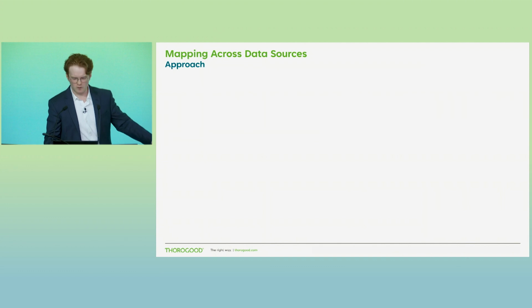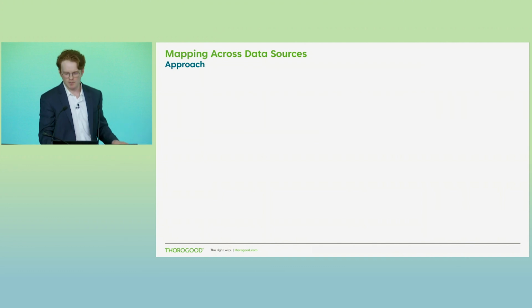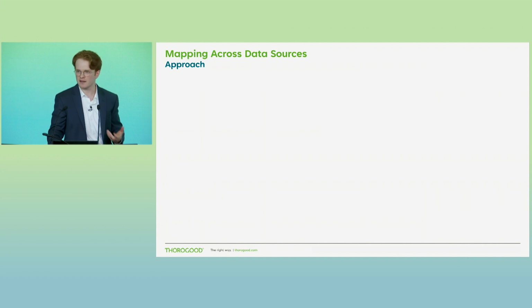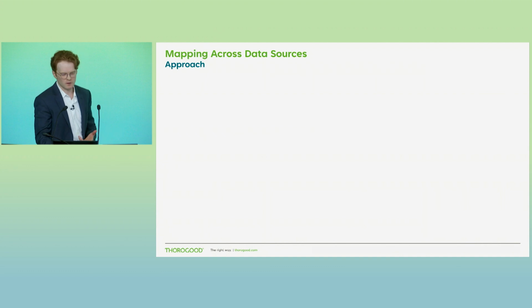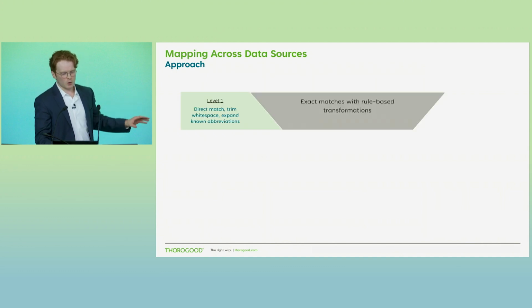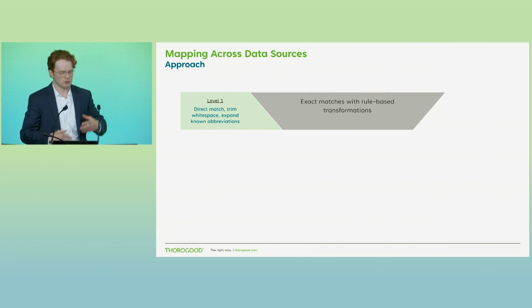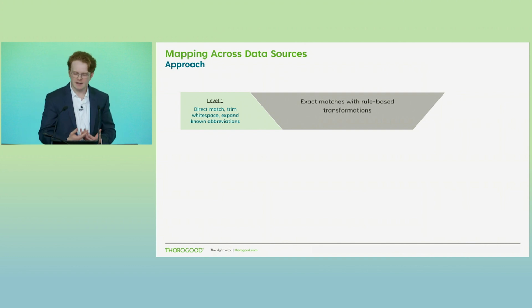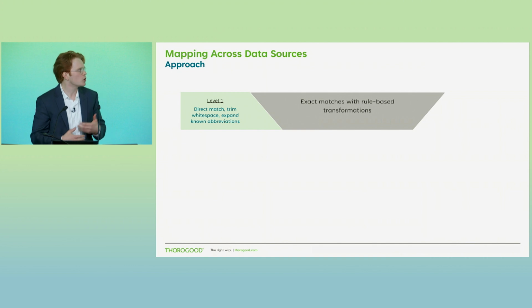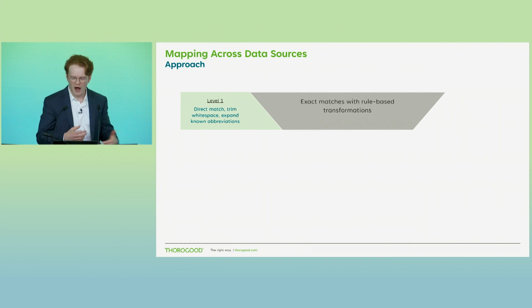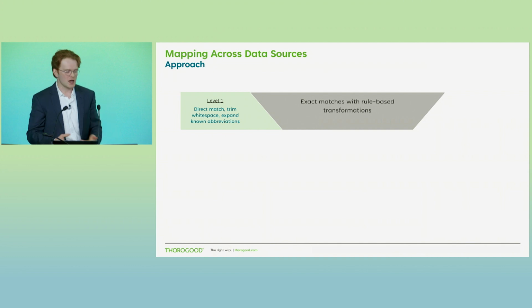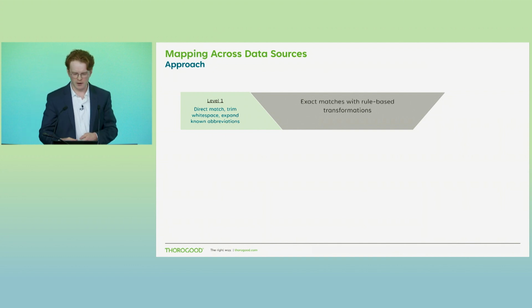So I mentioned that we can use AI and large language models to help perform this mapping, but it's not the only approach, right? And it really should be used to help benefit an existing mapping process, and not just for the sake of using AI. So how do we go about doing this? We'll want to start with exact matches using simple joins across our data sets. There could be some small data cleaning operations that we could undergo to facilitate some more of those matches. But ultimately, this is our safest, our most tried and true way we can go about mapping different data sources together with one another.